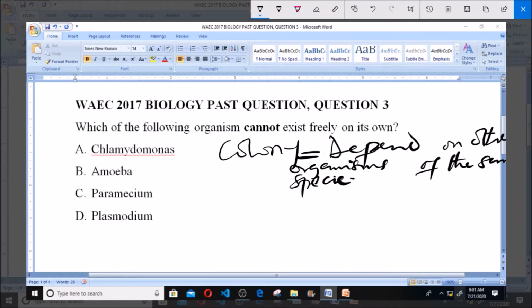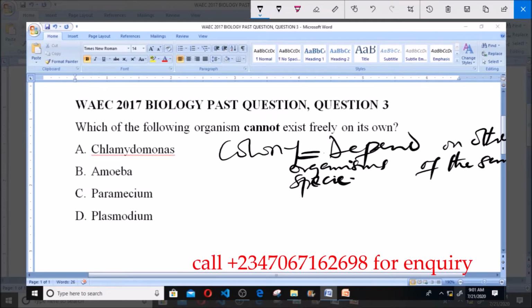When these organisms live together in this colony, there's kind of a division of labor where each does a particular thing. One produces food, one will be responsible for reproduction, and the rest. But they are the same species of organisms, but each one cannot stand on its own. So if any of these organisms is taken away from the colony, it cannot survive.